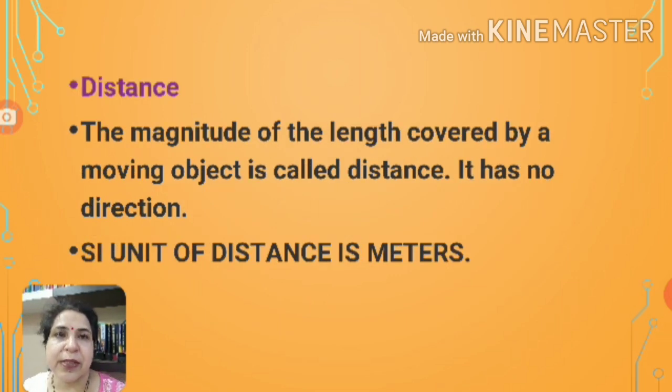Now distance. The total length of the path covered by the body is called distance. The actual length of the path covered by the body is called distance. It has no direction. The SI unit of distance is meter. Since it has no direction, it is a scalar quantity.